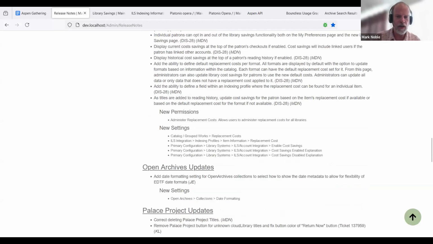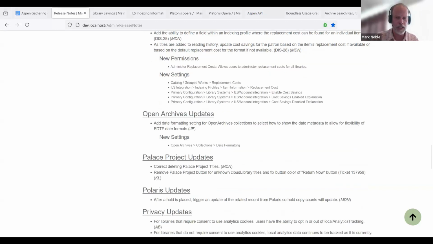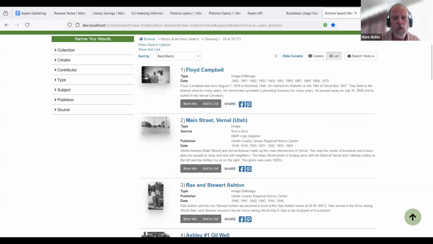All right, Open Archive. So this is functionality contributed by Hal Carnegie. So the idea here is we have archive search. What it is, a new option that allows you to, instead of trying to parse out the date, just display the date that is included in the archives record. Previously we were trying to convert this into an actual date so we could do stuff like sort by date and that kind of thing. That can still happen, but it can also just display the plain date.